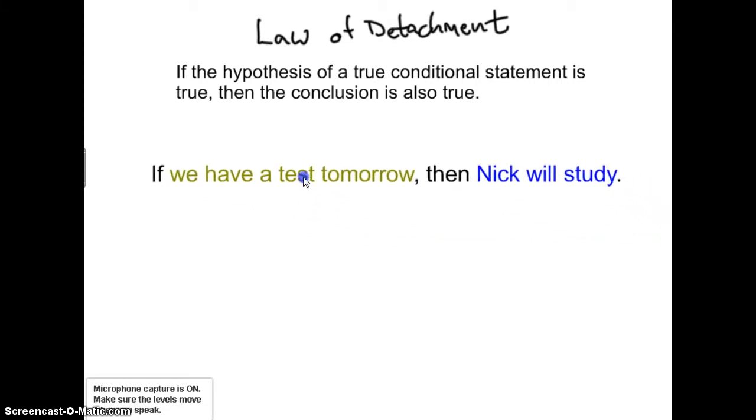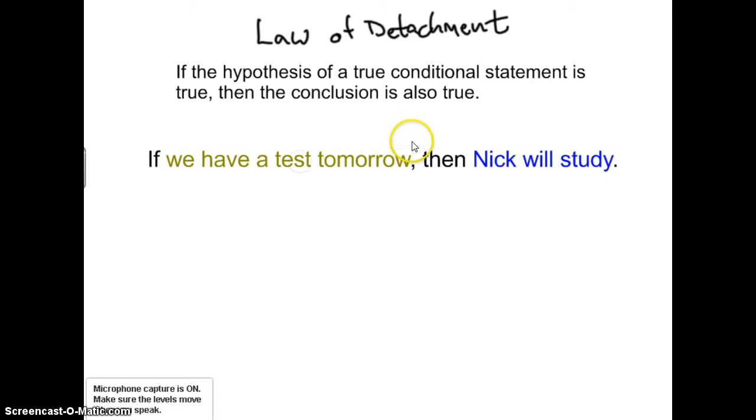So here we have a conditional statement, and we're going to assume for argument's sake that this conditional statement is true. And here it is. If we have a test tomorrow, then Nick will study. So this does not mean that we have a test tomorrow, and this does not mean that Nick is going to study. It simply means that if we have a test tomorrow, then Nick will study. So we've got our true conditional statement that's below.